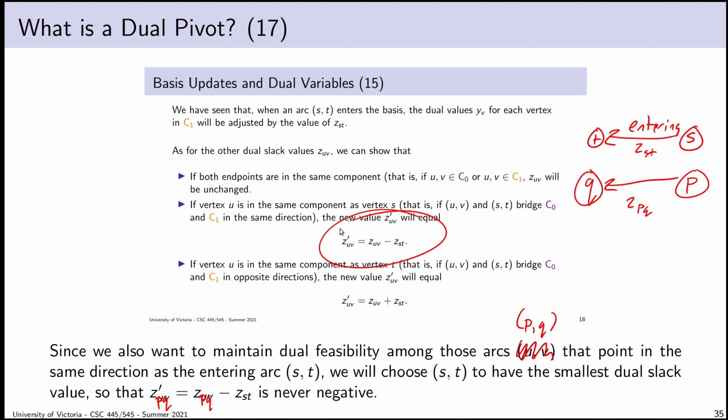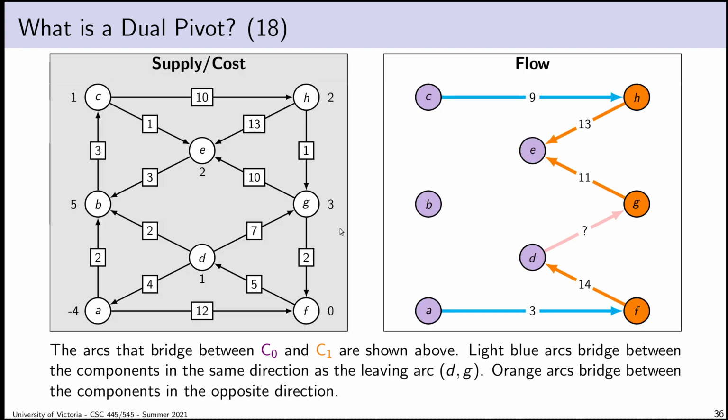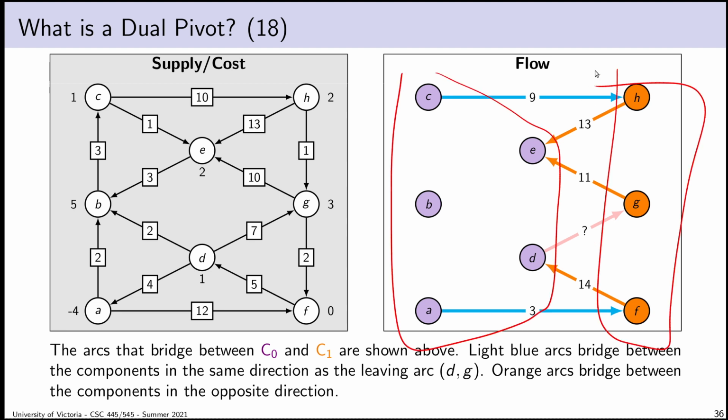We put all of that together and worked out pretty much what we have to do in a dual pivot. And so just to go back to our earlier example, suppose that I insist on using this as my leaving arc. Just like in the previous lecture, if I consider the arcs that form the bridge between C0 and C1, they are all of these arcs here.